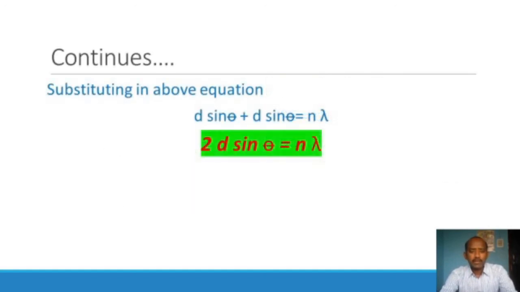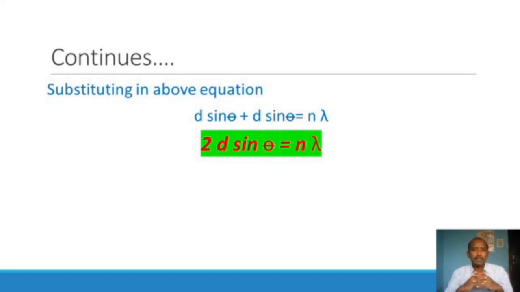Next, substituting the PE value and QE value in the above equation, d sin theta plus d sin theta is equal to n lambda. Adding those two, we get 2d sin theta is equal to n lambda. X-ray diffraction occurs based on this condition, 2d sin theta is equal to n lambda, where d is the interplanar spacing, theta is the glancing angle, n is the order number, and lambda is the wavelength of the X-rays.